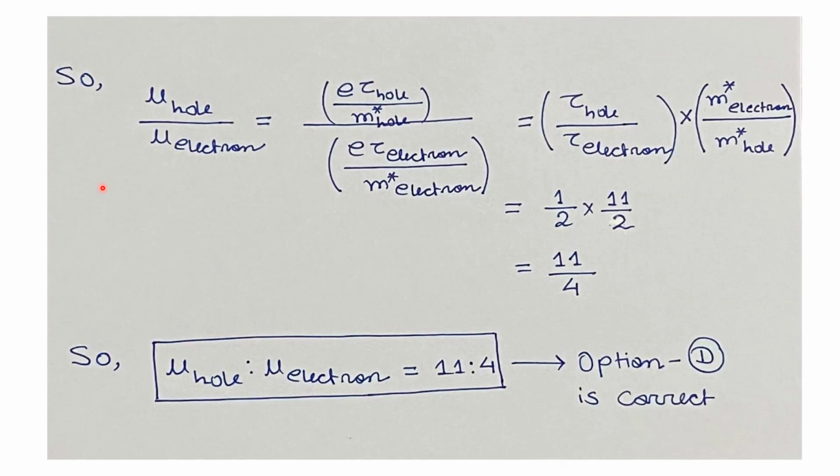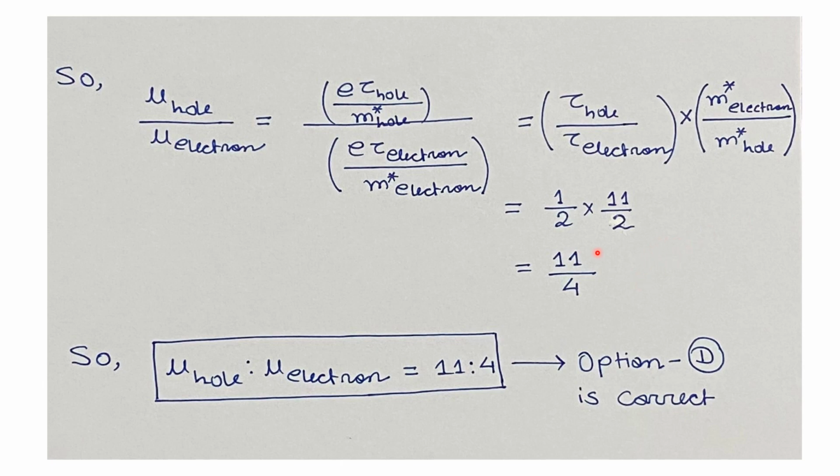So we will take the ratio of the mobilities for holes to electron. After taking the ratio, we will get mu hole by mu electron equals tau hole by tau electron multiplied with m star electron by m star hole. Now in the question it is given tau hole by tau electron is 1/2 and m star electron by m star hole is 11/2.